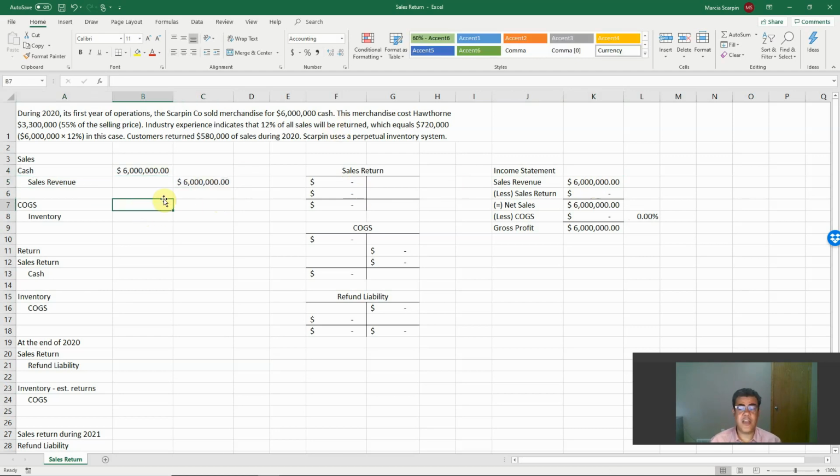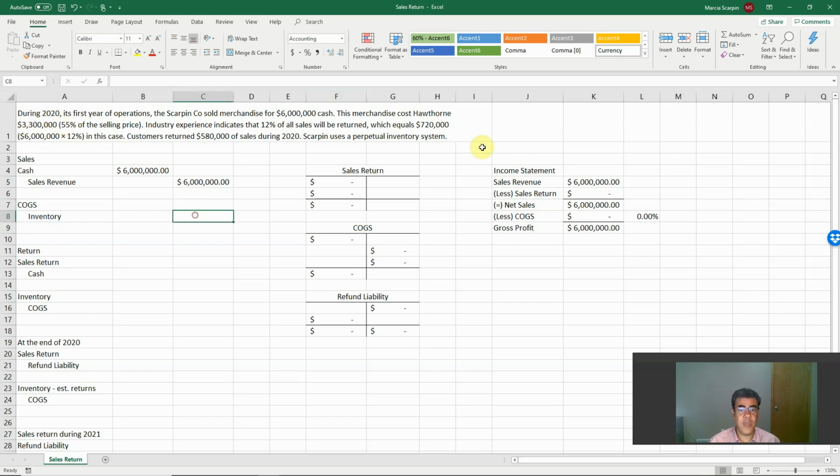However, how much is the cost of goods sold or cost of sales, depending where you are? This merchandise costs $3.3 million. That is 55% of the selling price.